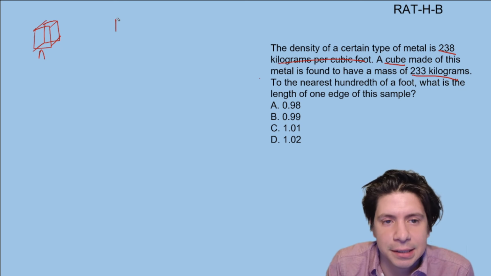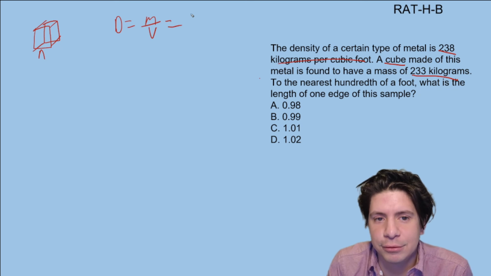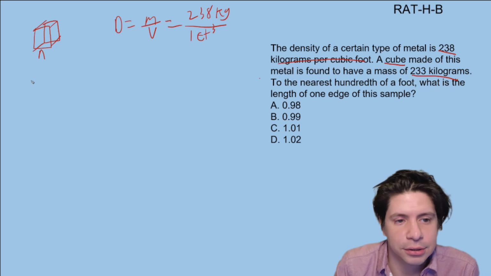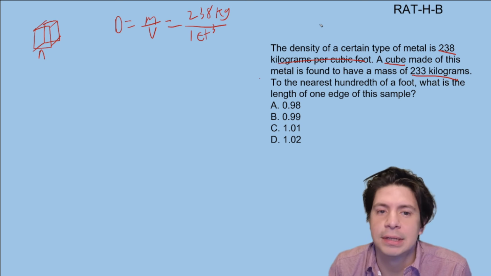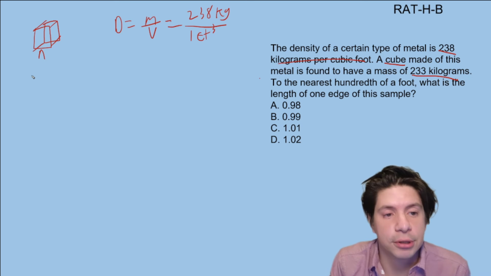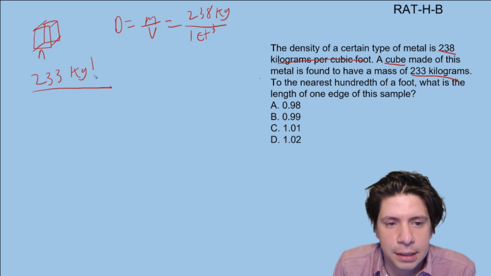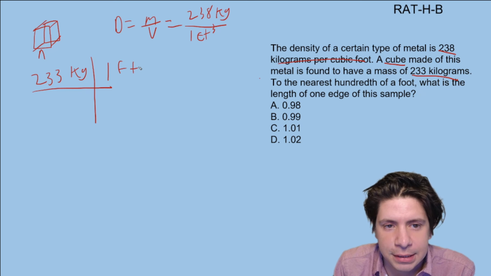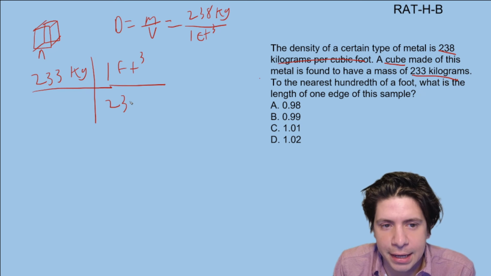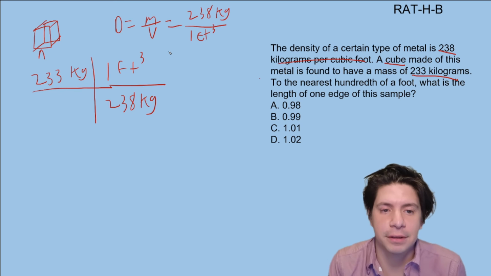Now remember, density equals mass divided by volume, right? So here we have 238 kilograms over 1 cubic foot. So we're going to do the railroad method with the 233 kilograms to find how many cubic feet we have. So it's going to be 233 kilograms. And then we're going to do 1 foot cubed, because that's how much is in 238 kilograms. And we know to put the kilograms on the bottom because we want the units to cancel out and we want to be left with the cubic feet units.